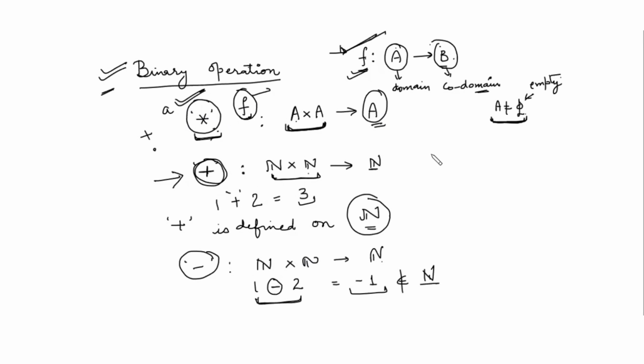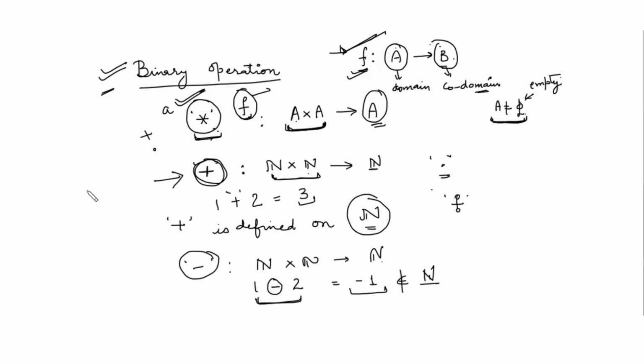Now tell me, multiplication: is it a binary operation on the set of natural numbers? Yes. If you take any two natural numbers, you multiply them, again it will be a natural number. Is this point clear? What about division? Is it a binary operation? No. Why not? Because it will be a fraction, it will become a rational number. So division is not a binary operation on the set of natural numbers.